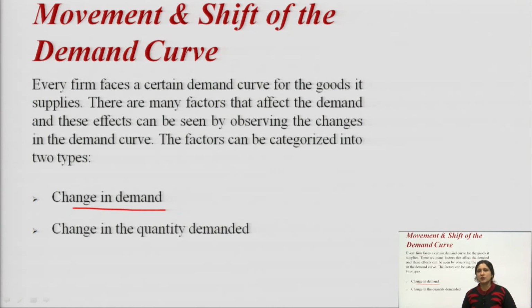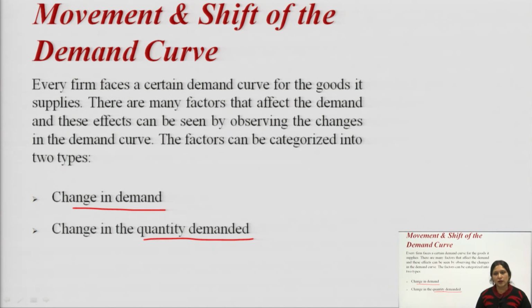So, when the demand changes due to any factor other than price, that is treated as a change in demand. Change in quantity demanded arises due to a change in price, which means the law of demand is applicable in this concept.